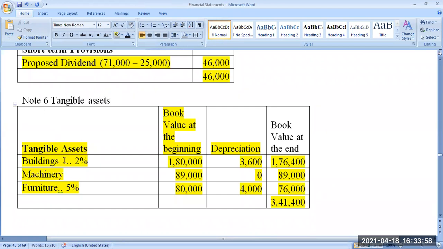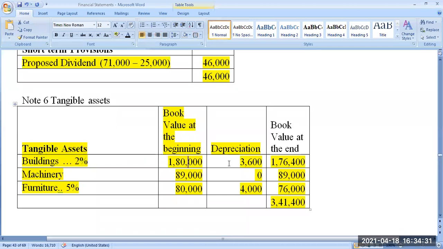Okay. So building 1,80,000 written here. Machinery 89,000 written here. Furniture 80,000 written here. But there is an adjustment in the adjustment column. 2% is the depreciation. You know, already we have done that. We'll be calculating the depreciation expense in the profit and loss account. Again, now we have to minus the value of asset. We have to reduce the value of asset. Previously, the value of asset was 1,80,000. Now the management decided to write off 2% as depreciation because of the usage.